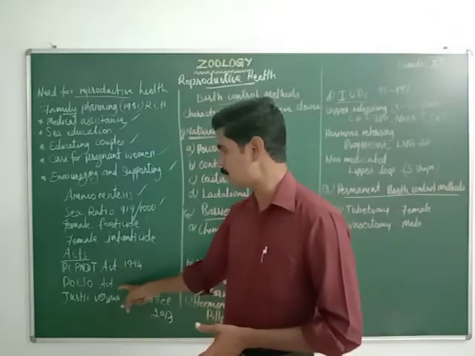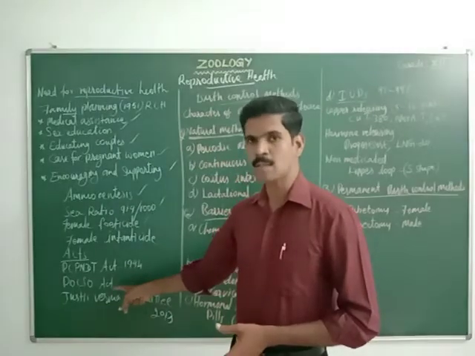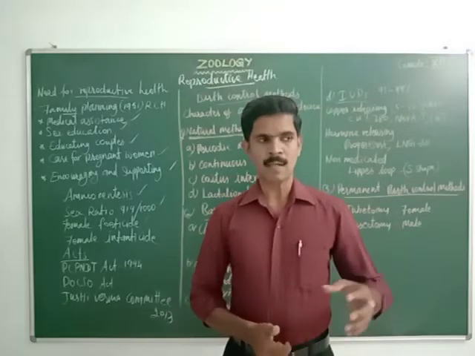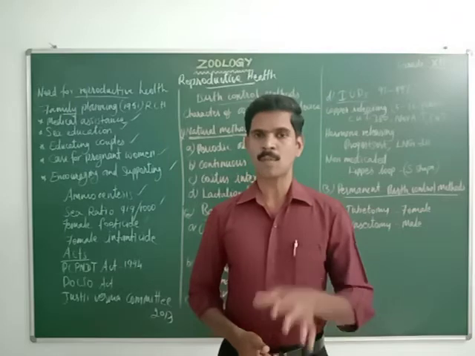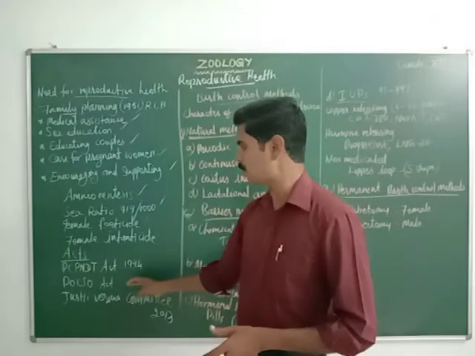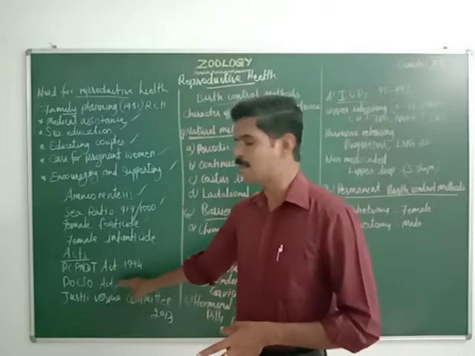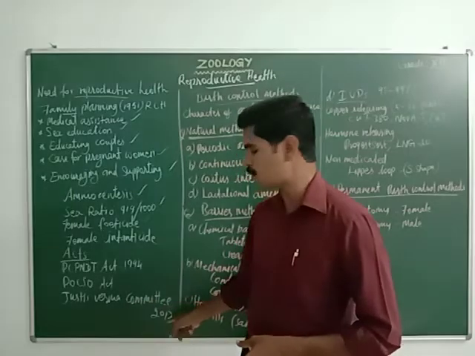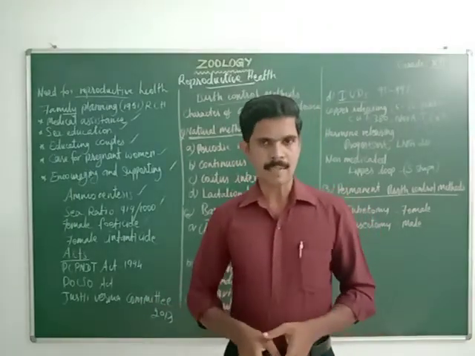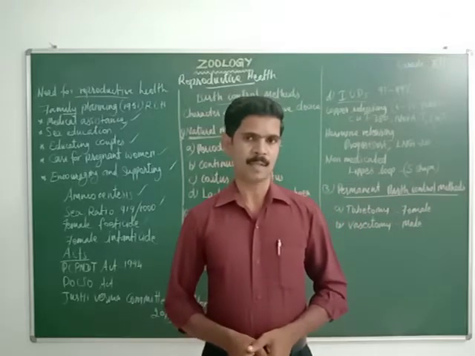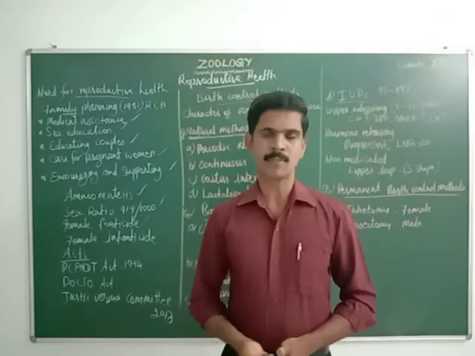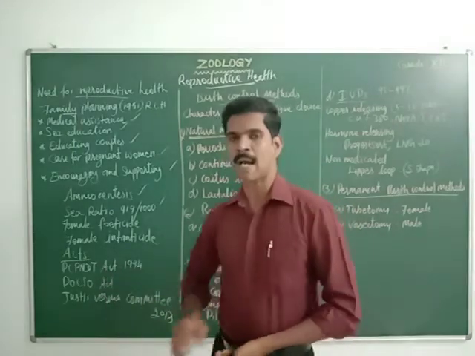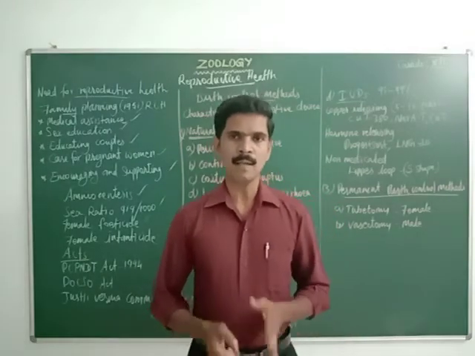The next act is called the POCSO Act. This act gives more importance to the female. If they are facing any sexual problem in their working place or in their studying place, we can solve that problem with the help of this act. And next there is a committee called the Justice Verma Committee. This committee was introduced in the year 2013, and it is also fully supporting the female: protection, giving proper nutrients, proper education. So these are some of the aims of the Justice Verma Committee. So these are some of the acts introduced by our government to protect the female.